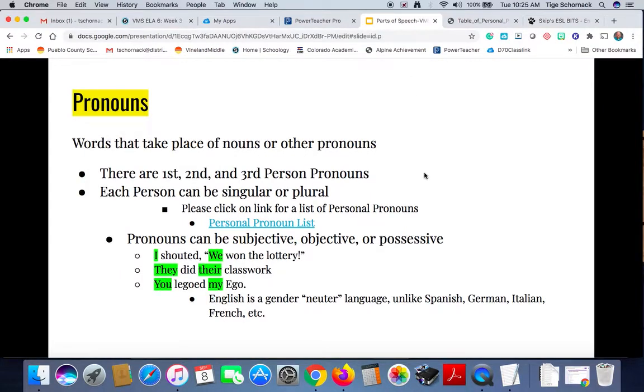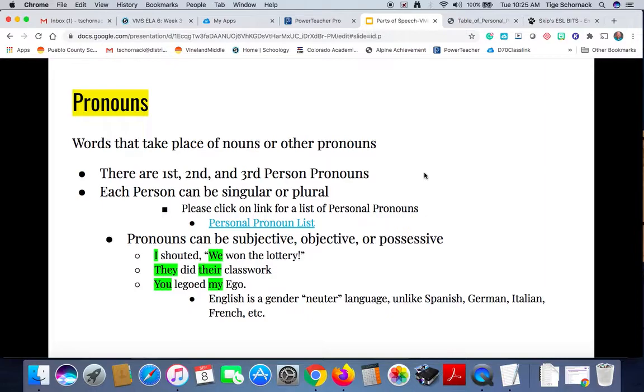Pronouns, again, can be subjective, objective, or possessive. By subjective, we mean talking about that as a subject. Objective, we mean talking about it as an object. Possessive, we mean possessing something. Like I shouted, we won the lottery. I and we are subjective pronouns.